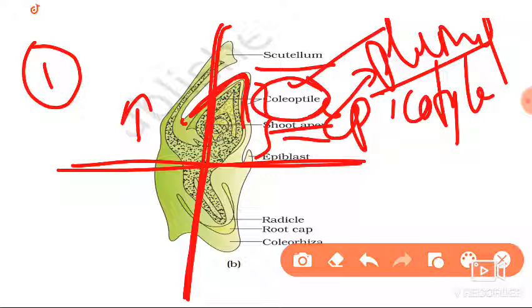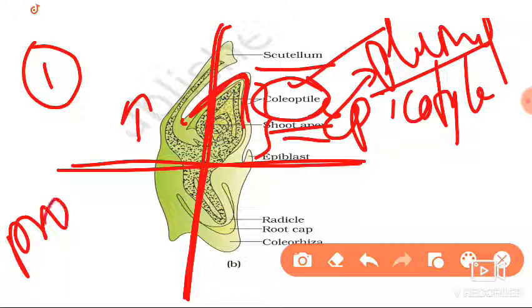Please remember, these coverings are not present in dicots. These are present in monocots. What is the function? It mainly covers the plumule. It helps to penetrate through the soil, mainly giving protection to the plumule or shoot apex.